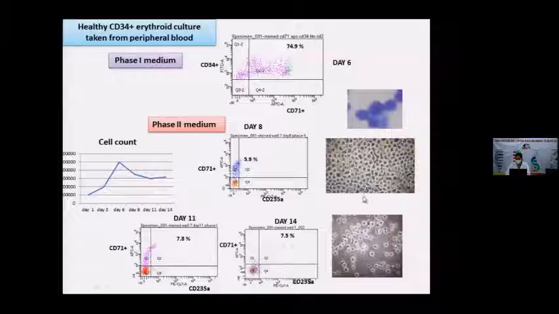And this is the culture picture. You can see how the cells proliferate very vigorously when they are in proliferation media. But when we put the cells into phase 2 media, because of the EPO, some apoptotic death happens. After that, the remaining cells again proliferate and go into maturation.